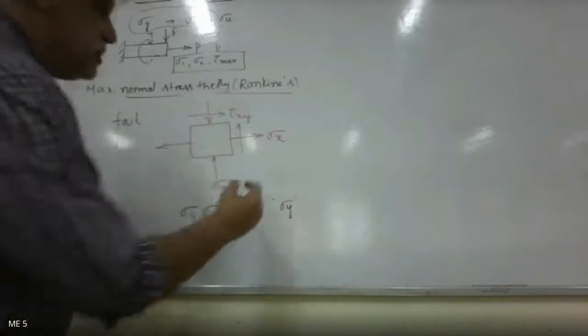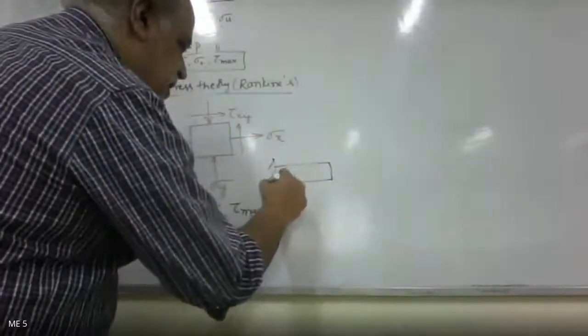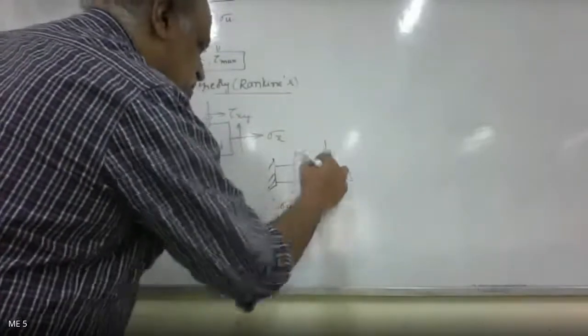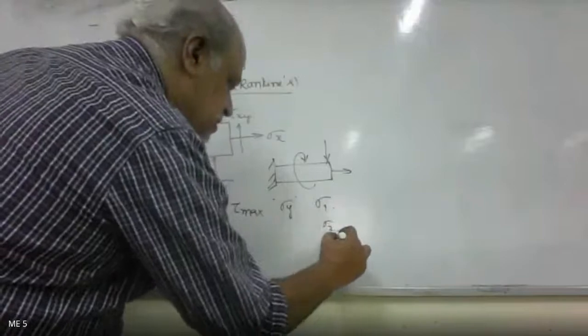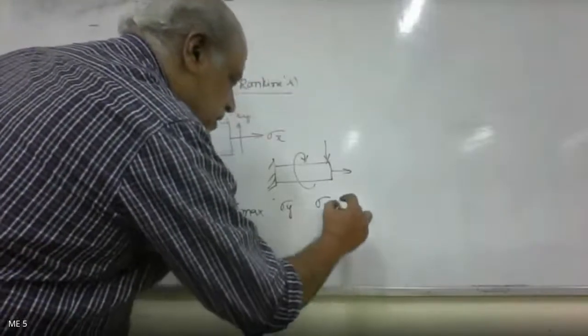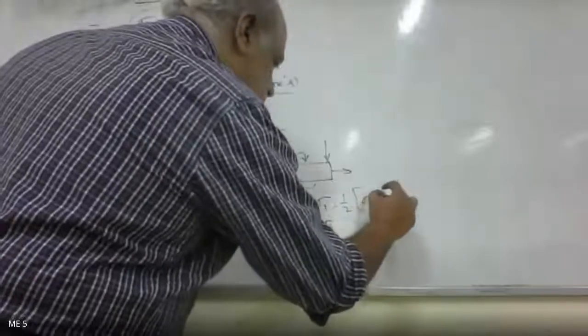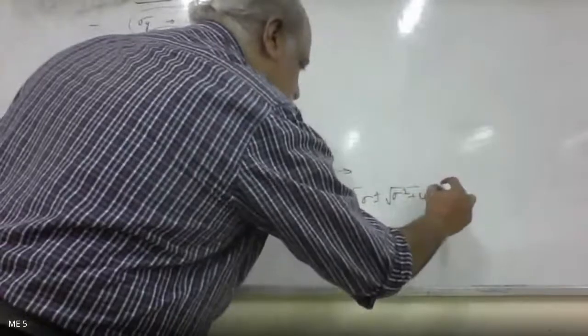Suppose I take a component, maybe a cantilever beam, something like this, which is subjected to axial, transverse and torsion loads, and we are going to get sigma 1, sigma 2 and tau max. Using what equation? Half of sigma plus or minus root sigma square plus 4 tau square.